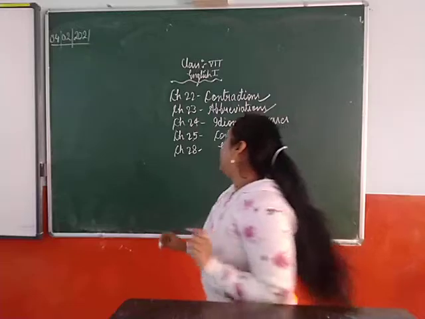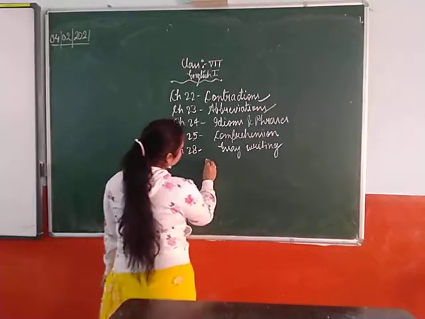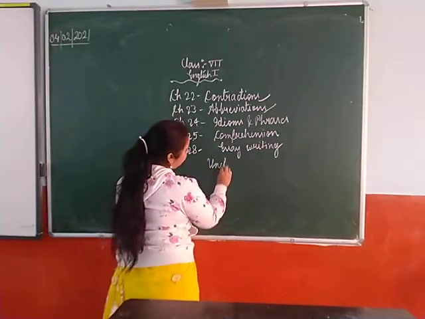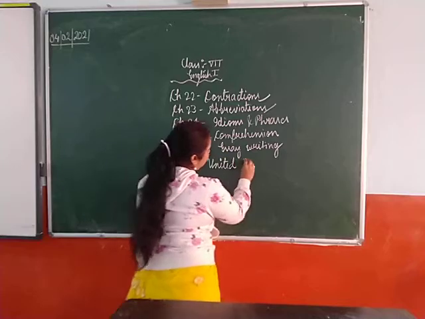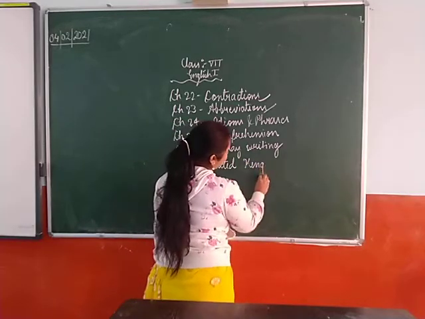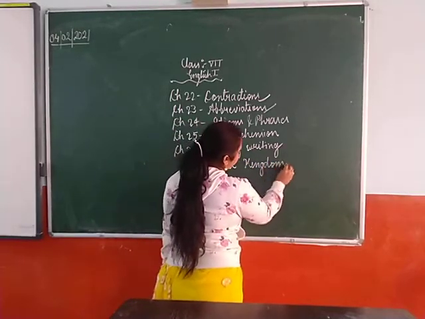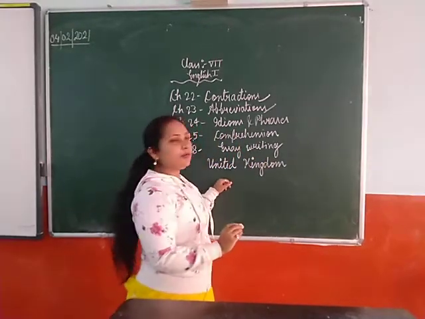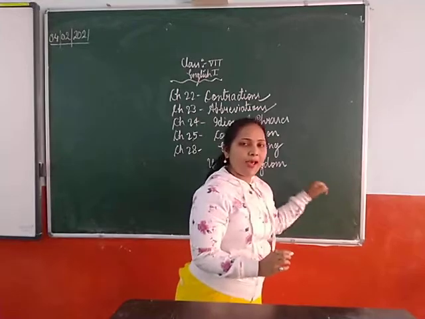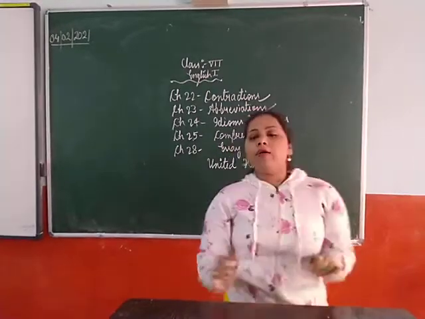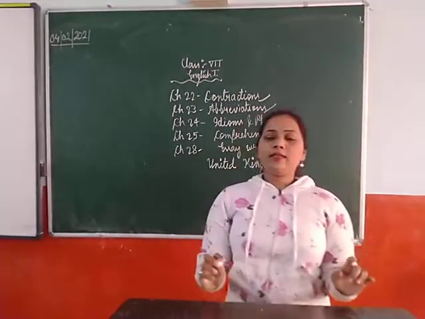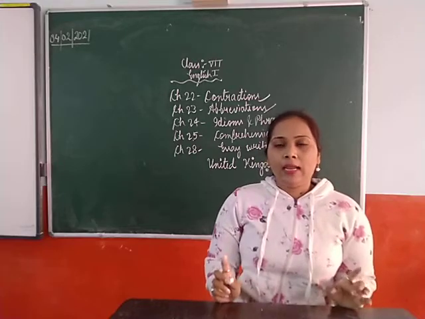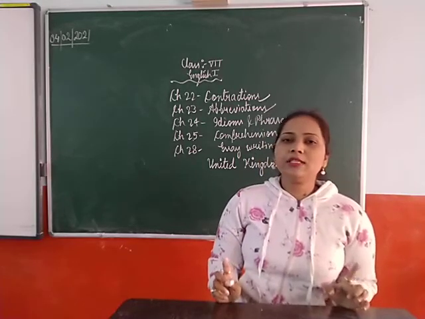For example, United Kingdom. So in United Kingdom you are getting two words, United then Kingdom. As I told you, of each word you will take the first letter only, and that letter must be in capital.